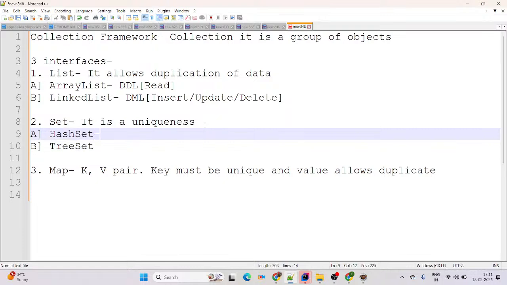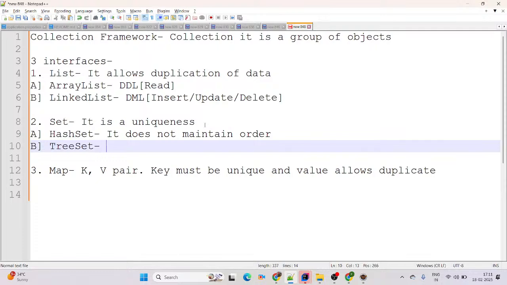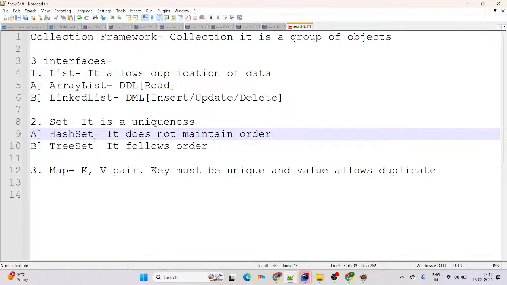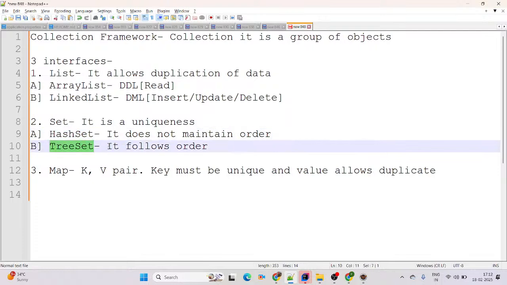What is the difference between HashSet and TreeSet? HashSet does not maintain order, but TreeSet follows order. Order here means you can simply consider it alphanumeric, and numeric values get more priority. So HashSet does not maintain the order, and TreeSet follows the order.